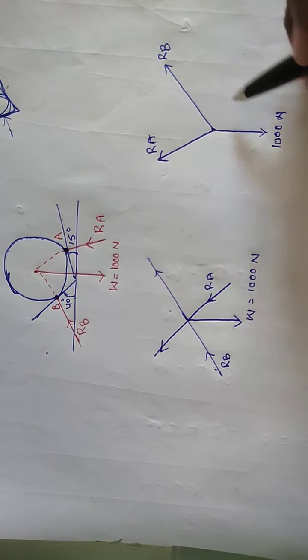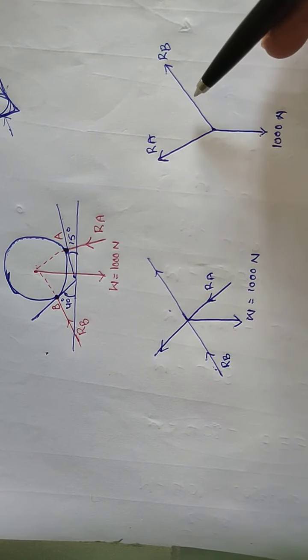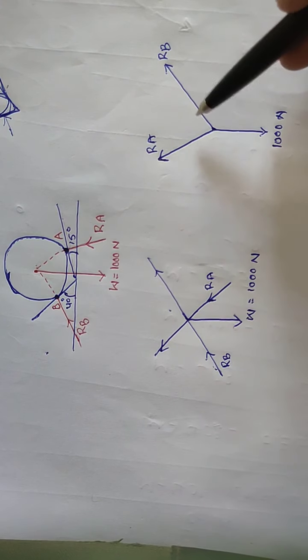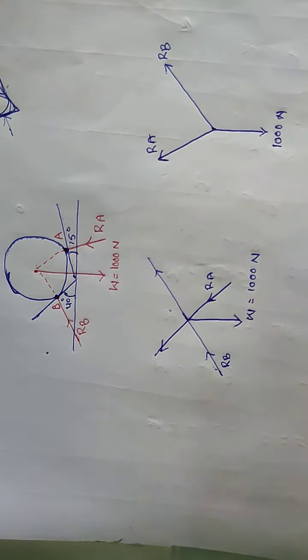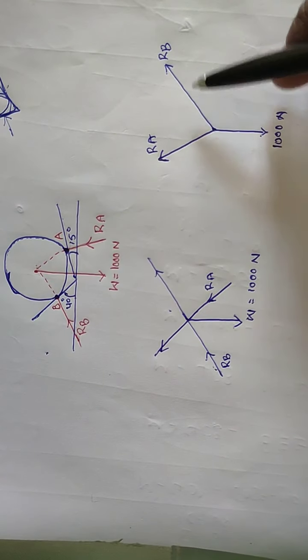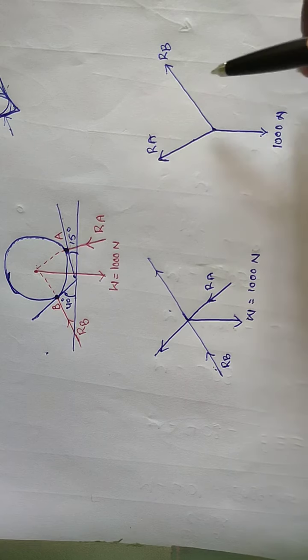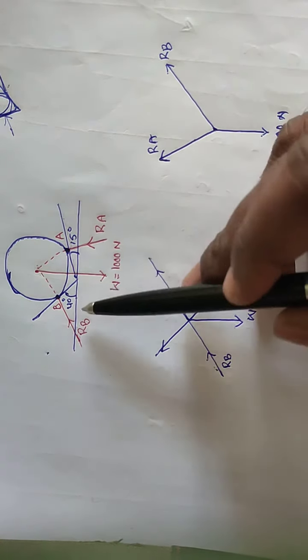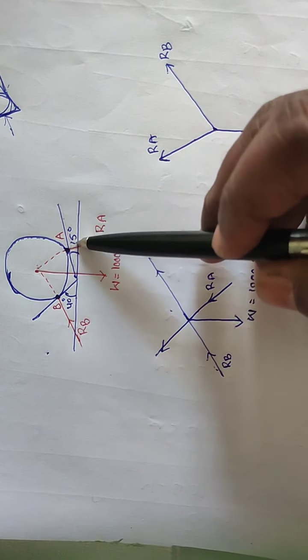So if we get this type of format, then it is easy to calculate using Lami's theorem. So that's why we extended these lines. So RA, RB and 1000. Now the body is in equilibrium condition, so we can apply Lami's theorem. Here we have to find out the angle between RA and RB, RA and 1000 Newton, and RB and 1000 Newton. So for that, from the figure we have 40 degrees and 15 degrees.